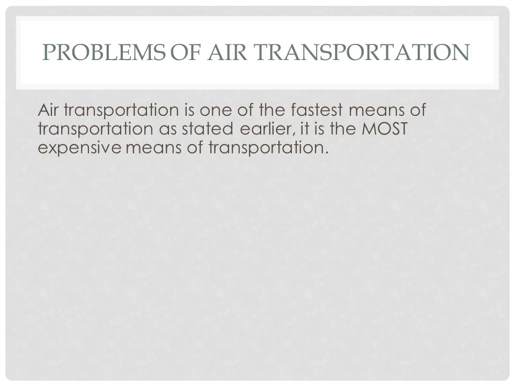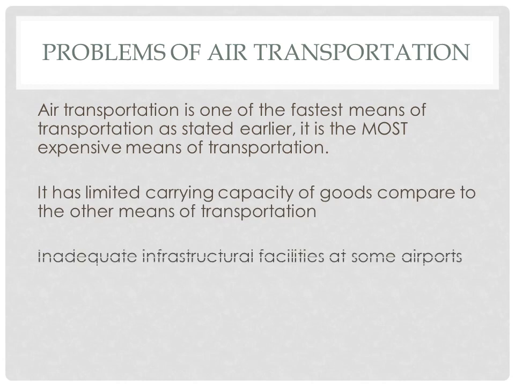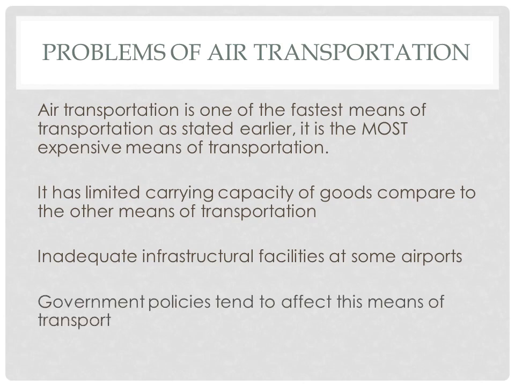Now, problems of air transportation. We say air transportation is one of the fastest means of transportation, as stated earlier. It is the most expensive means of transportation. Now, it has limited carrying capacity of goods compared to the other means of transportation. We said inadequate infrastructure facilities at some airports, and we said government policies tend to affect this means of transportation.